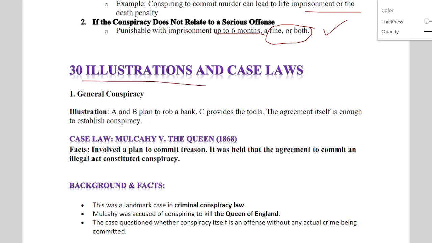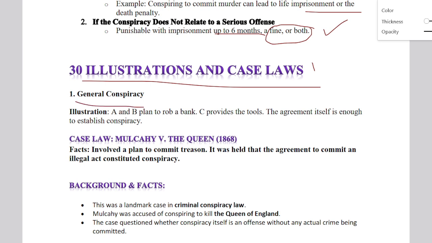When it comes to case laws and illustrations, I have a good collection for all the conspiracies. As I already said, the bare act does not have segregated types of conspiracy; only sections 61 and 62 talk about conspiracy. But I have given elaborate case laws and explanations that will really help you while writing an exam. If you can mention one or two cases, that will really fetch you good marks.